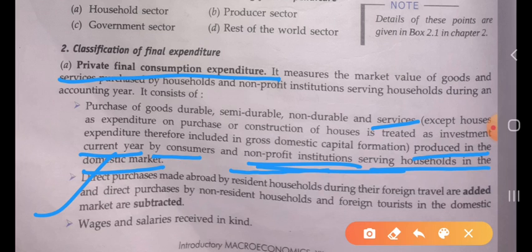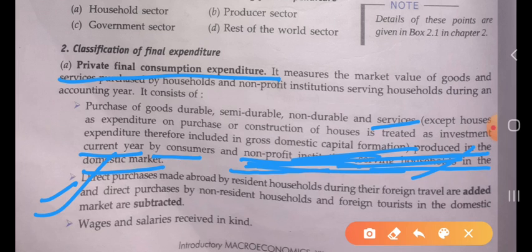Okay, next one is direct purchase made abroad by resident households during their foreign travel, which are added, and the direct purchase by non-resident households and foreign tourists in the domestic market, which are subtracted. Okay, direct purchase made abroad by the residents, the resident households during their foreign travel. Okay, whenever there is direct purchase made by the residents during their foreign travel,